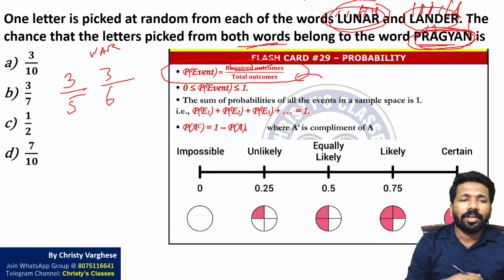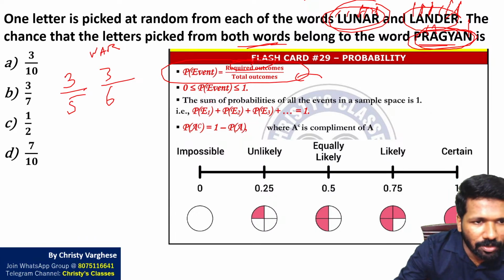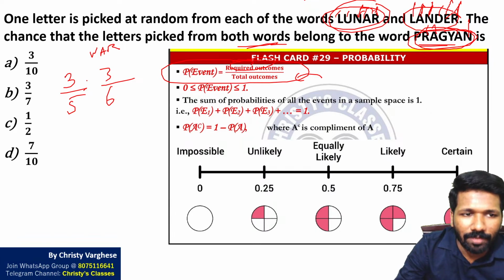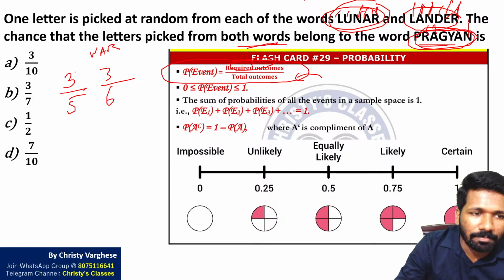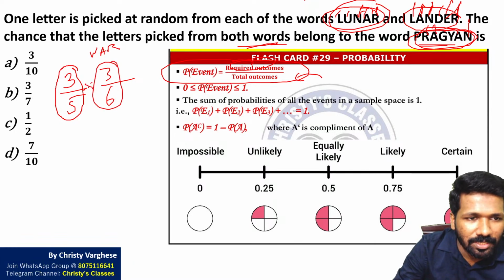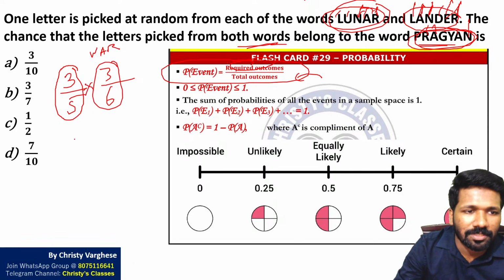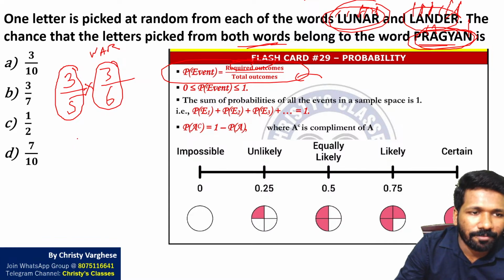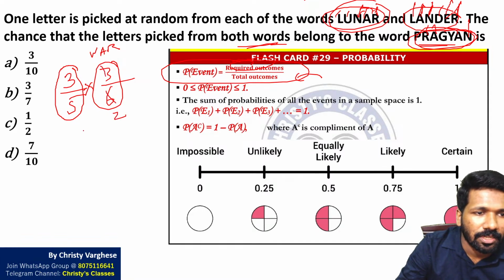If one thing can be done in m ways, another thing in n ways, both the things together can be done in m into n ways. So first word 3 by 5 ways, second word 3 by 6 ways, so total 3 by 5 into 3 by 6. When you simplify that, 3 and 6 cancel and it will be 3 by 10. Option A, 3 by 10.